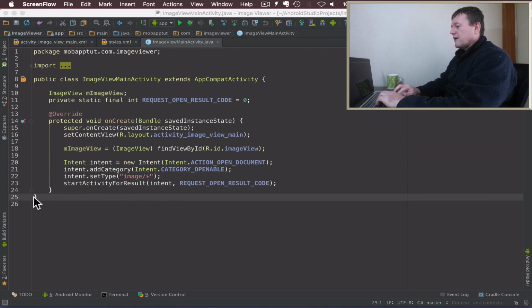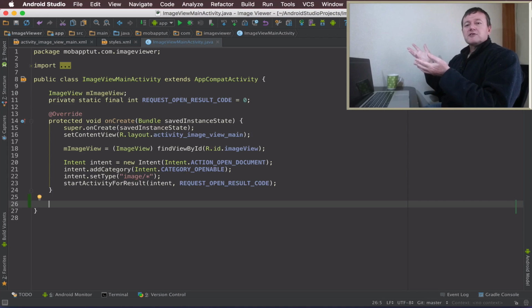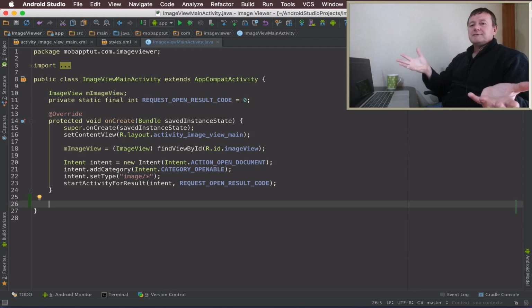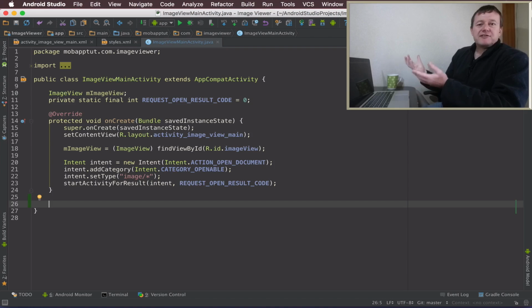Okay, so go into your source code here. And what we're going to do is do a result callback. And what that means is, in Android, we can make lots of requests to various things, whether it's downloading an image from the internet, or loading a local image, or making a request to a particular application. Now, these things can take time. They can take a lot of time. And you don't want your code stuck there just waiting for that. So we use the Android mechanism, which will call back to our application when there's information to process.